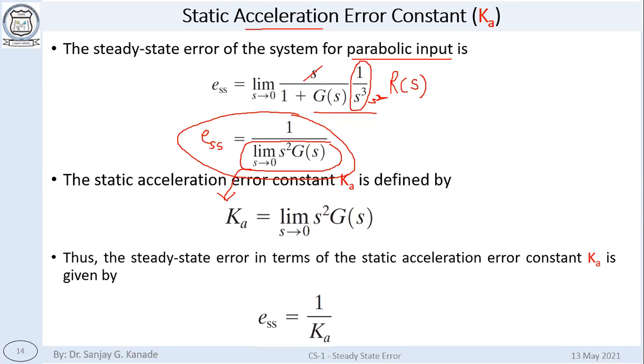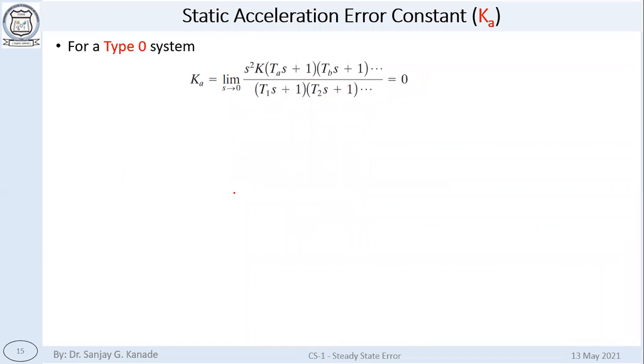Now we are going to calculate the values of ka, the acceleration error constants. Again, we are going to follow the same thing for type 0 system. Obviously, here we are having s squared terms.